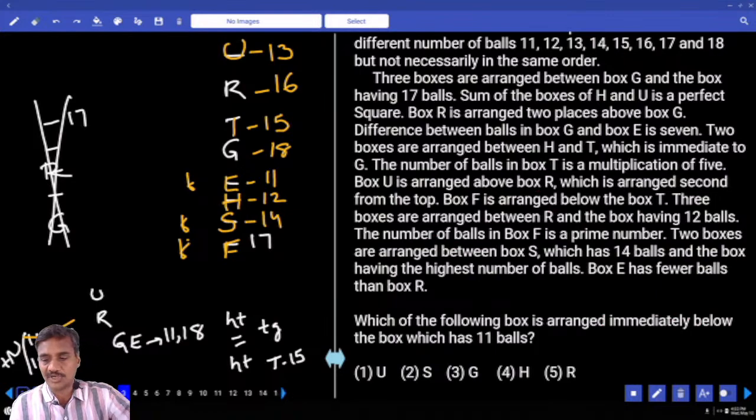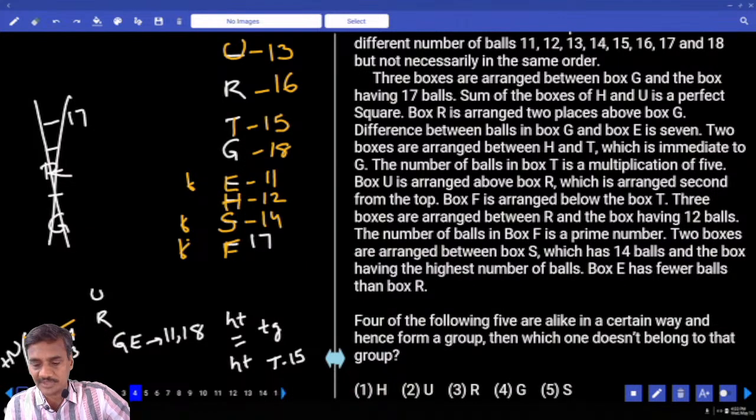And which of the following boxes is arranged immediately below 11? Immediately below 11 is H, choice 4, question 3. And question 4: out of the following, find the odd one out. H is having how many? 12. And U, 13. R, 16.